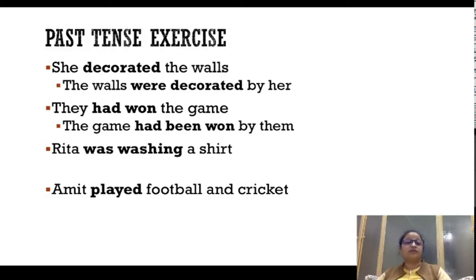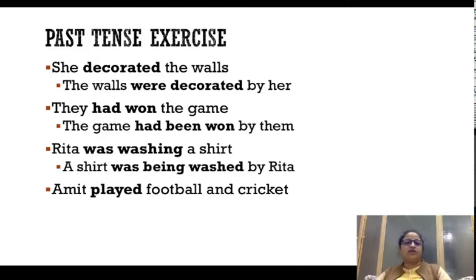However, this is a past continuous sentence. Let's do the switch. A shirt was being washed by Rita. Again, just like present tense, the verb in passive voice is always going to be in its third form, and it is going to be followed by been or being depending upon the aspect. A shirt was being washed by Rita.